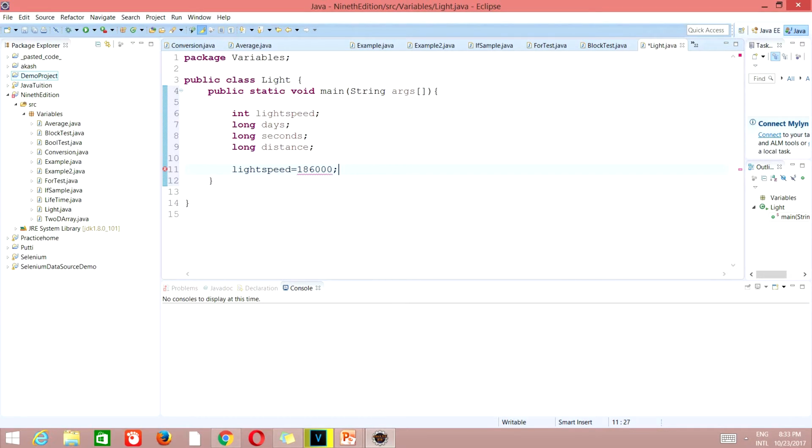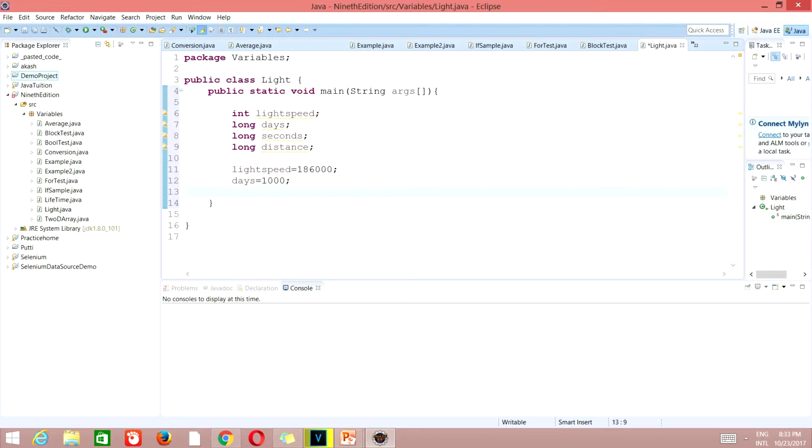Okay, so next what we'll do is we'll assign some value to these days. How many days? 1000 days, right? So we specified the number of days here.